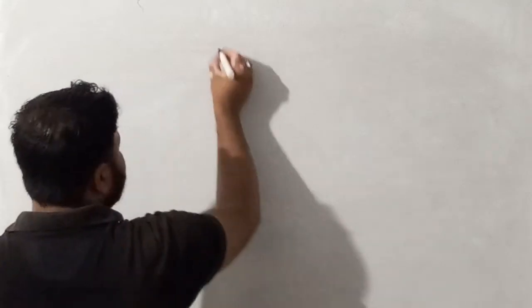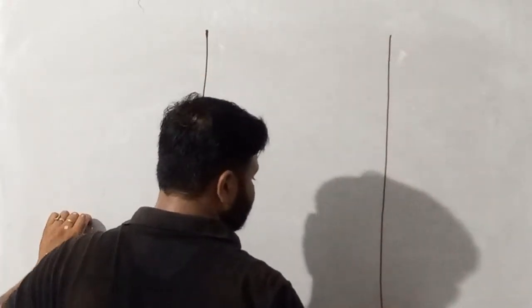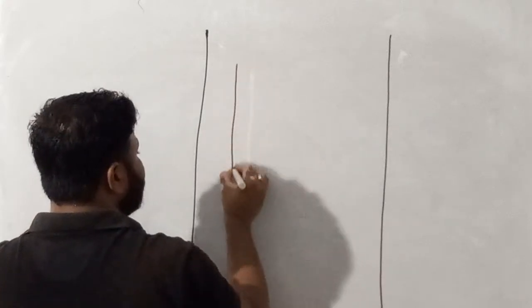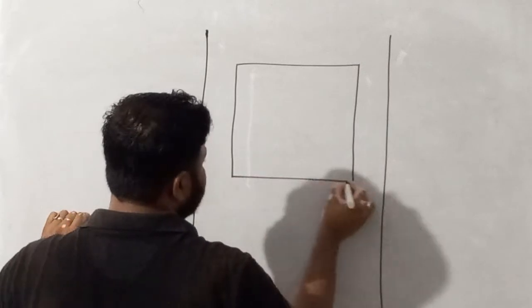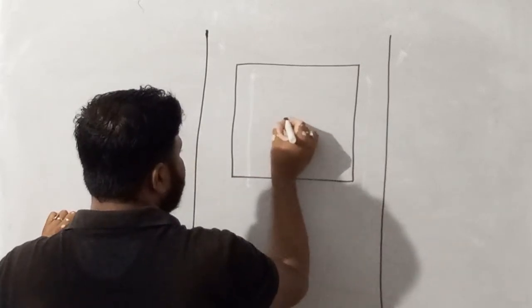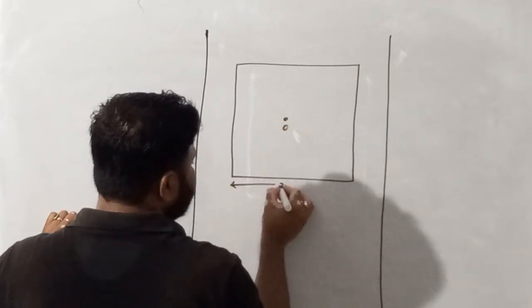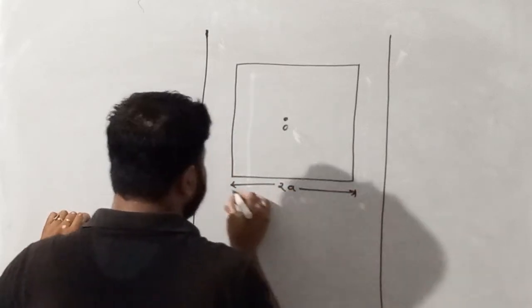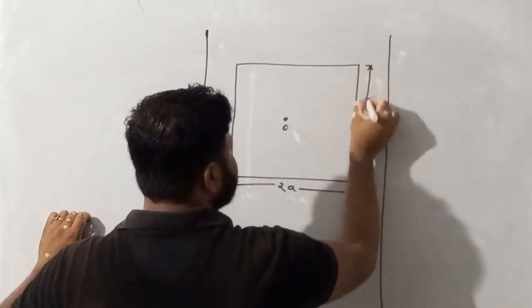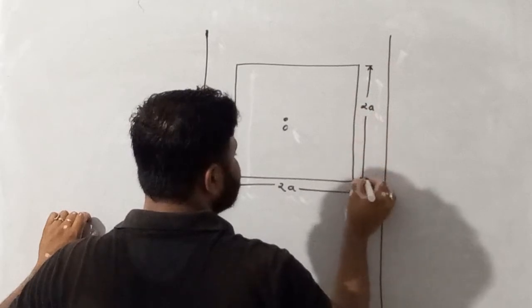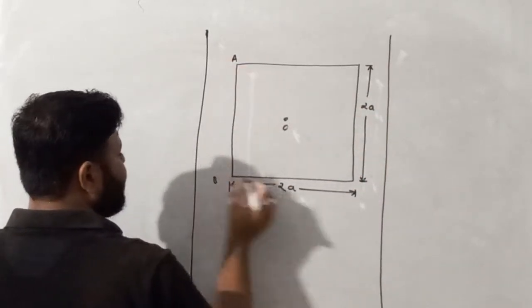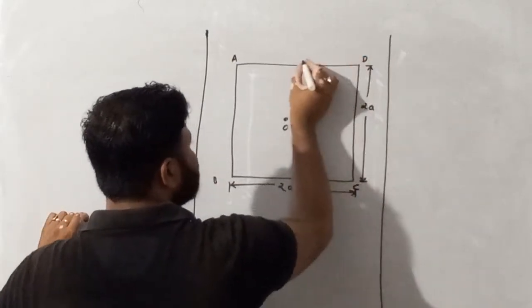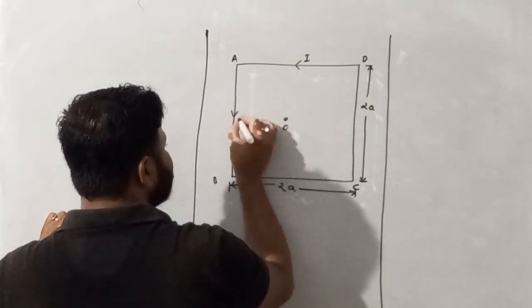So see my dear student, in the question they are saying by using Biot-Savart's law, obtain an expression of magnetic field at the center of a square. This is your square whose center is O and the side of the square is given. It is 2a. As we all know, a square has equal sides. So this is the side and this square carries current, let's suppose I. So current I is flowing.